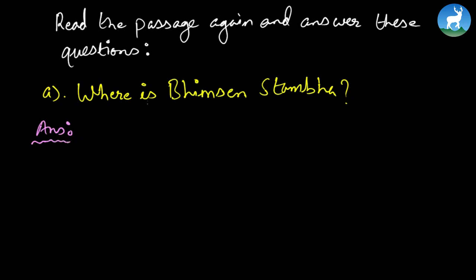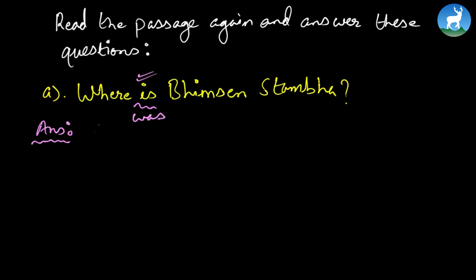So you can take this question also as where was Bhimsen Stamba, but let's follow the book for now, because the passage has not been updated, you see. The passage talks about Bhimsen Stamba or Dharara still standing strong in Sundhara, Kathmandu, which sadly is not the fact today, but let's go with the passage. So we will follow simple present here. Remember, these questions are from the passage, and don't forget that we'll get the answer in the passage itself. So let's see where we can get the answer.